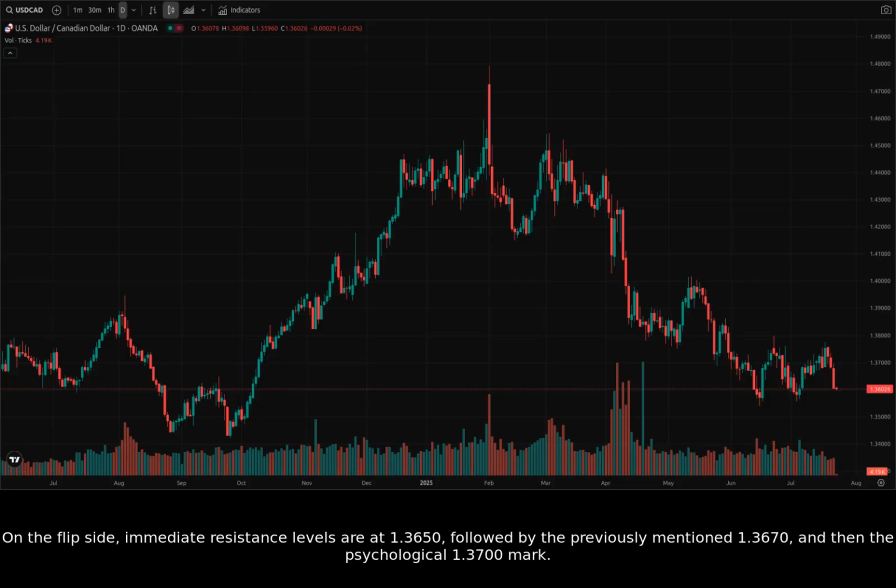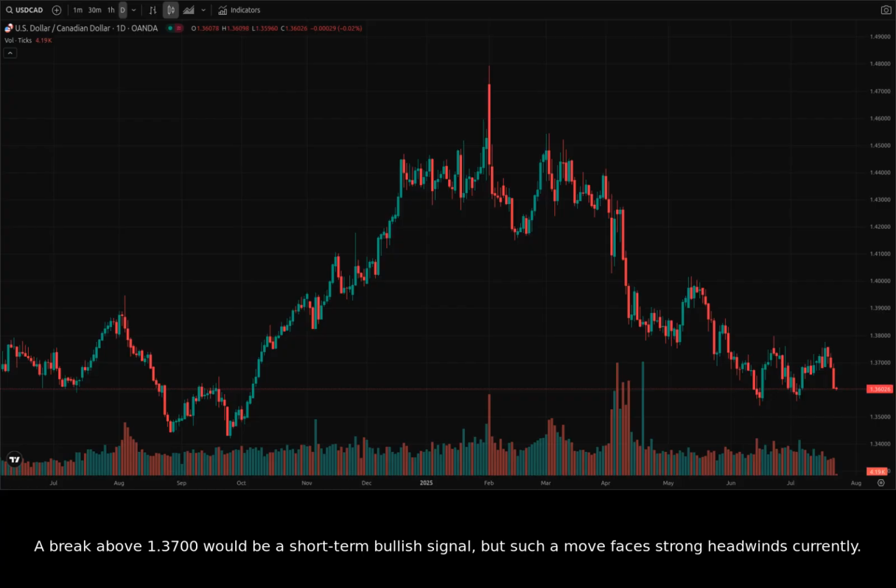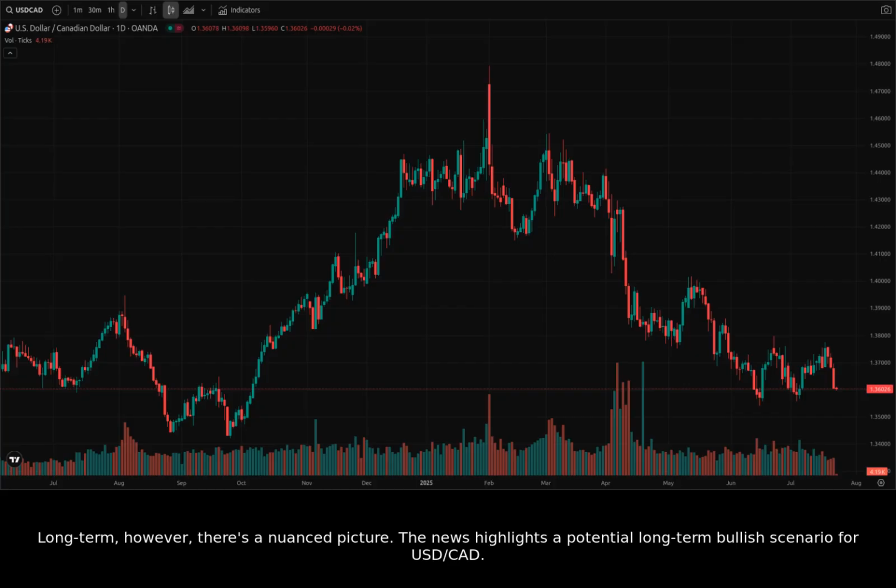On the flip side, immediate resistance levels are at 1.3650, followed by the previously mentioned 1.3670, and then the psychological 1.3700 mark. A break above 1.3700 would be a short-term bullish signal, but such a move faces strong headwinds currently. Long-term, however, there's a nuanced picture.